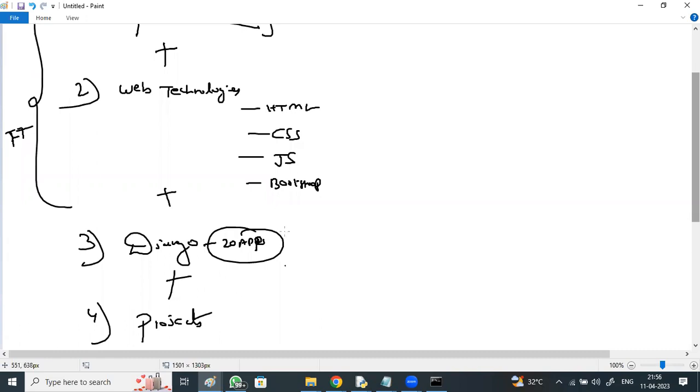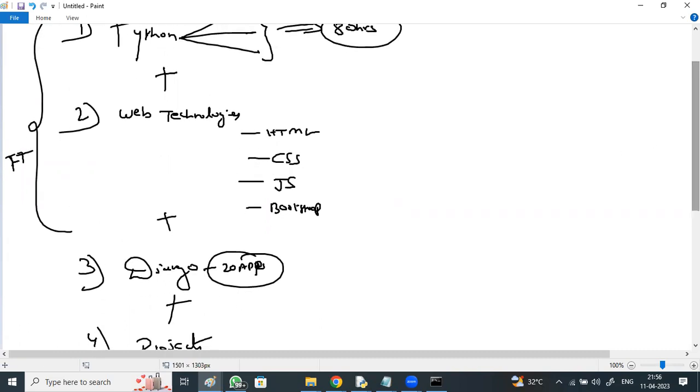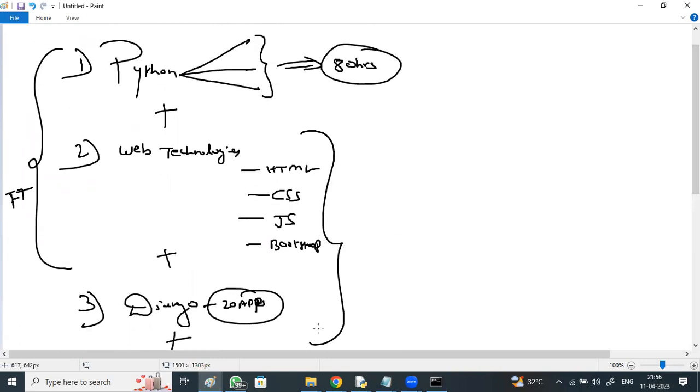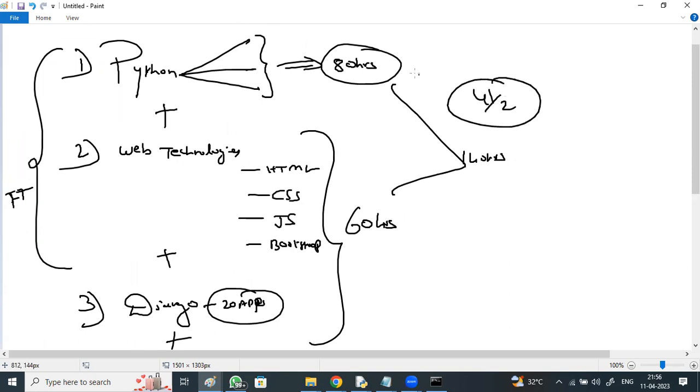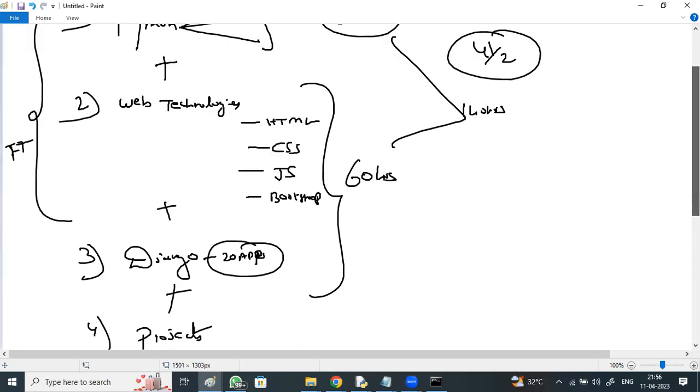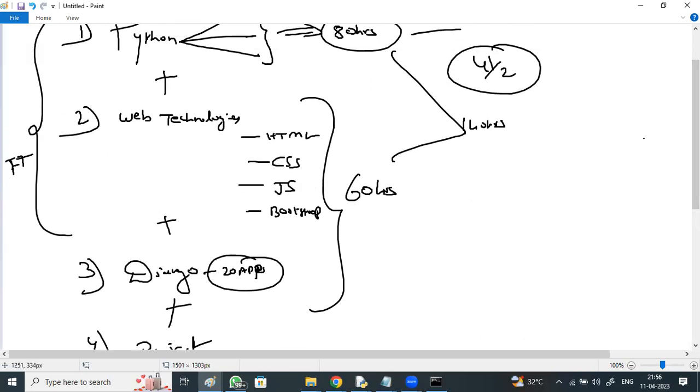and many different APIs. So this 80 hours and this 60 hours, 140 hours, totally like 4.5 months. For only Python, 2 to 2.5 months, and for all of this everything, 4 to 4.5 months totally. You'll be learning all this: Python, web technologies, Django projects, CSS, HTML, all this.